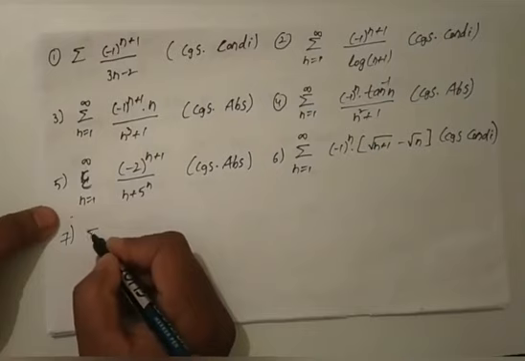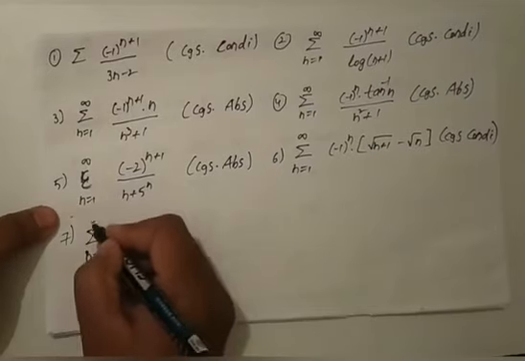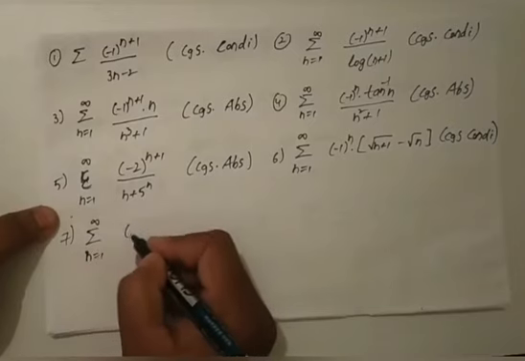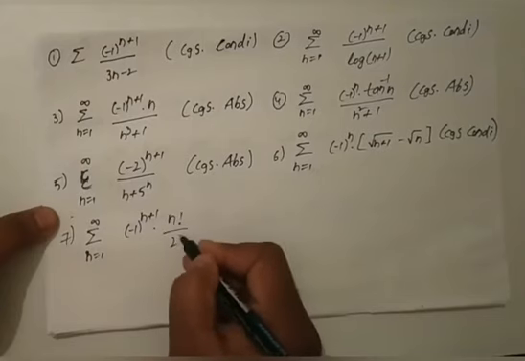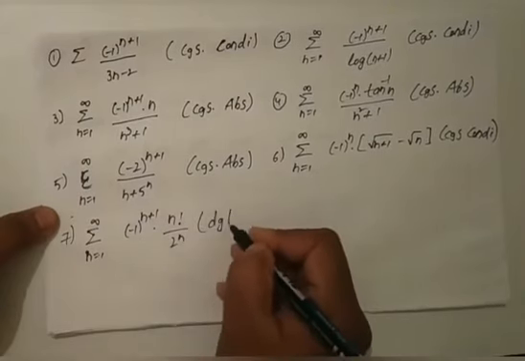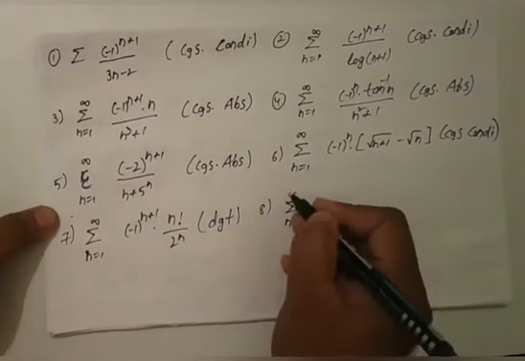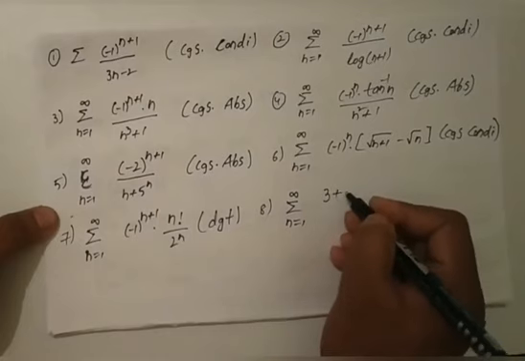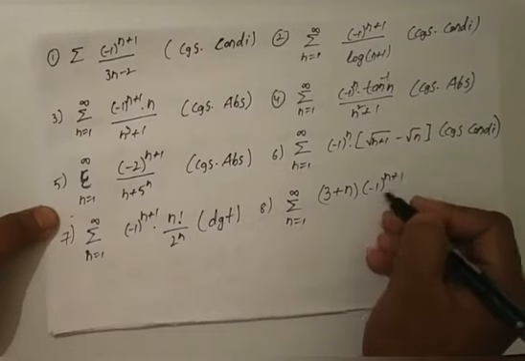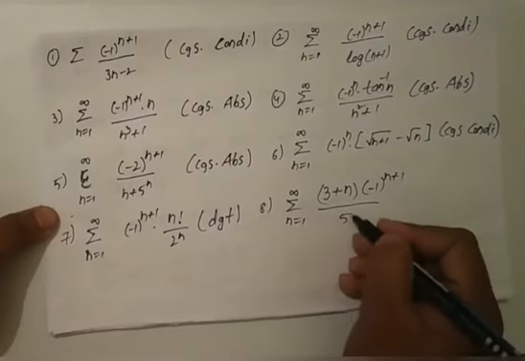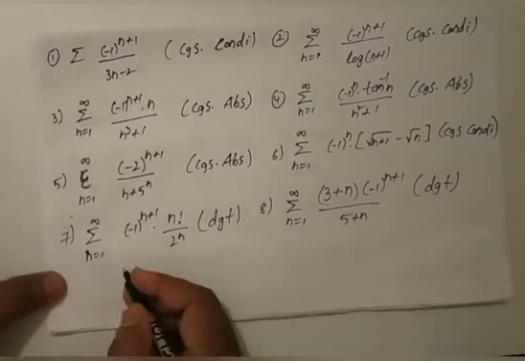Seventh one, n is equal to 1 to infinity minus 1 whole power n plus 1 n factorial by 2 power n. This is divergent. Eighth one, summation n is equal to 1 to infinity 3 plus n, minus 1 whole power n plus 1 by 5 plus n. This is also divergent.